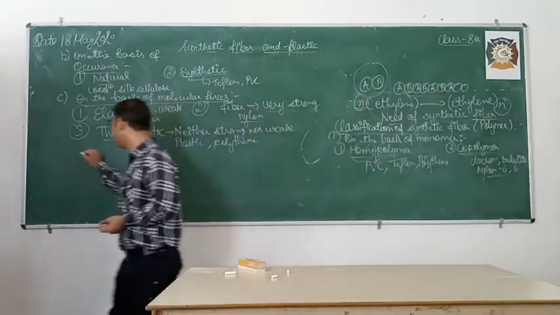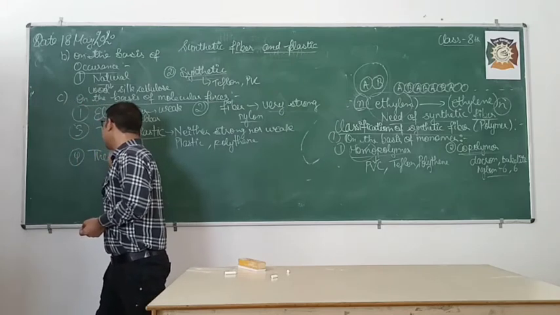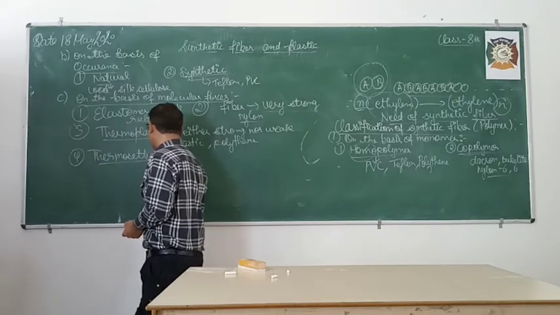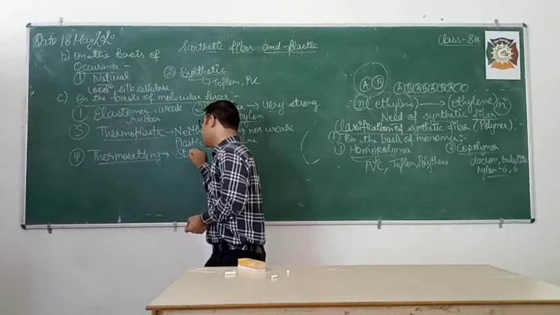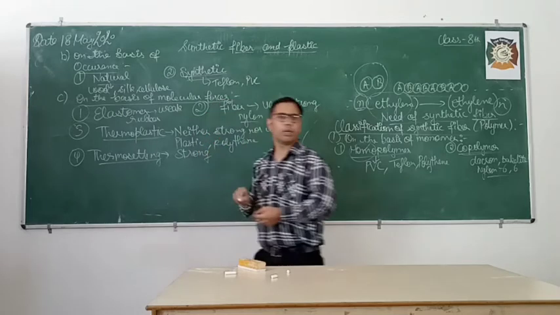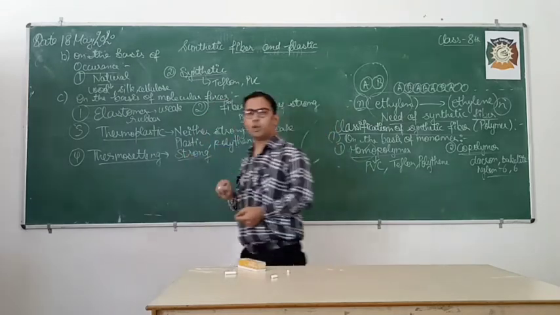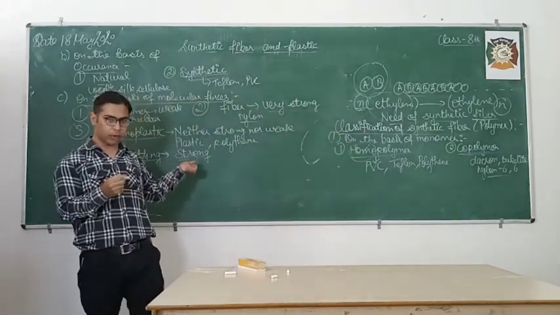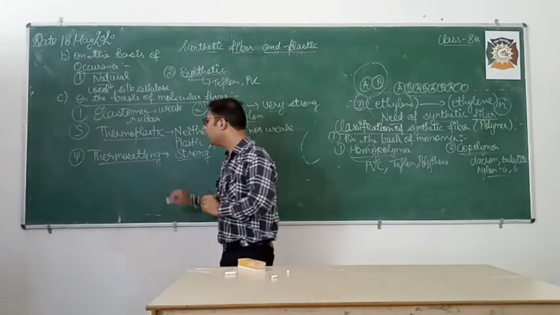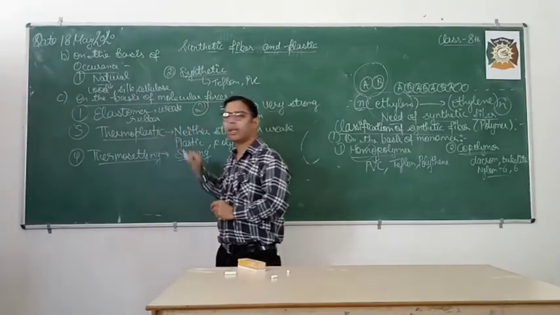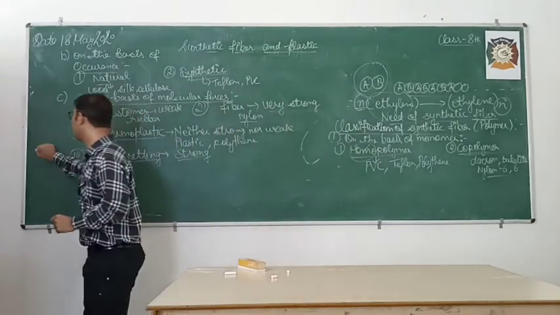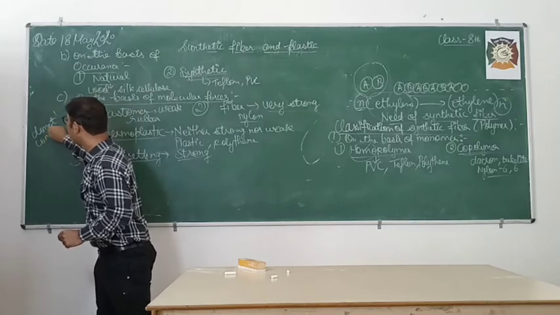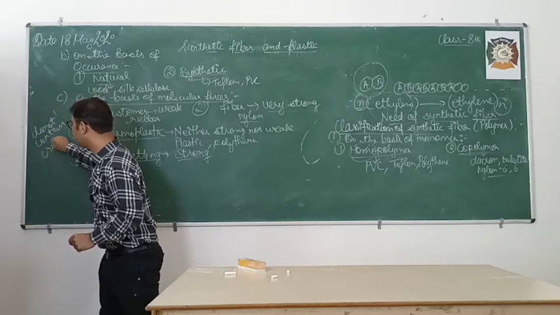The next one which we are going to study is known as thermosetting polymer. In thermosetting polymer, there is strong force present between them. In this type of polymer, you can change the shape on heating, but again you cannot change their shape. One more thing you need to remember: thermoplastics do not contain any cross links.